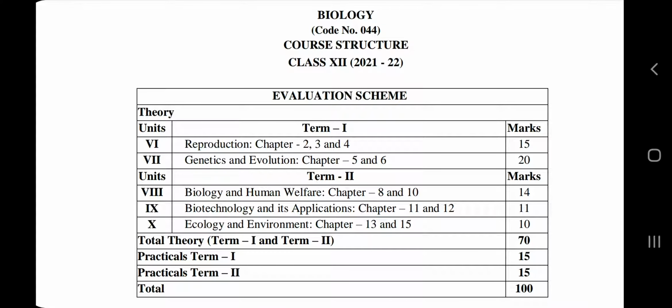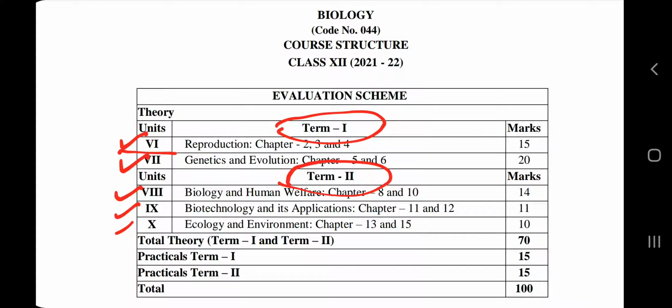So one point, when you see the numbering of units, you will see unit number 6, 7, 8, 9 and 10. Why? Because we consider the class 11th curriculum and class 12th curriculum as a whole, so it is in continuation. So unit number 1 of class 12th biology is considered as unit number 6. Okay, very simple. So we have 10 units, actually we have 5 units in class 12th. So units 1 and 2, or 6 and 7, are included in term 1, and the rest of the units 8, 9 and 10, or you can say 3, 4 and 5, are included in the term 2 syllabus.